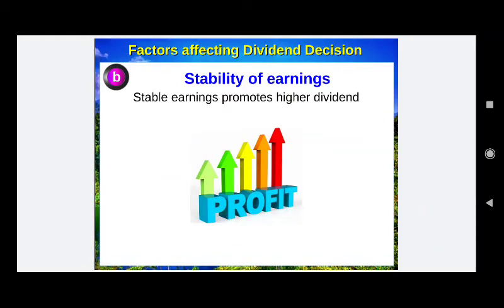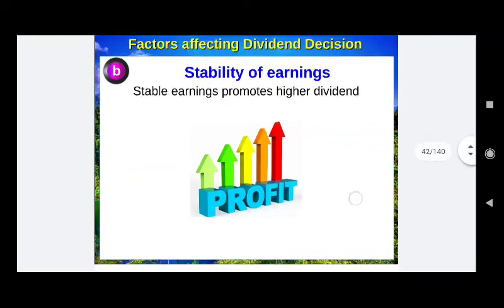Now point B, factors affecting dividend decision. The second point is stability of earning. If the earning is stable, meaning the company is regularly earning a good amount of profit, then it can go for higher dividends. If the company has some temporary fluctuation in profit, a spike in the profit chart, then it cannot increase dividends just because of one year's increased profit. It has to see that the potential has increased, not only that a temporary profit is there.